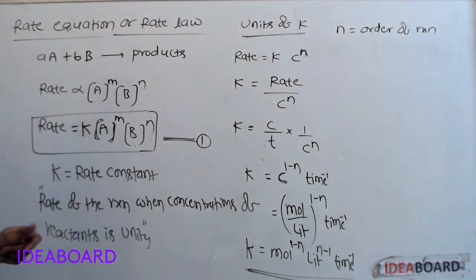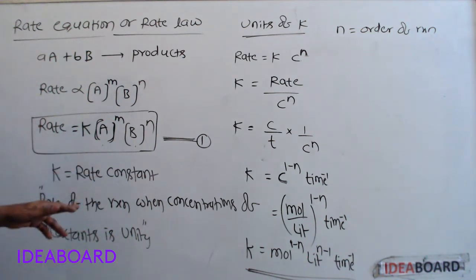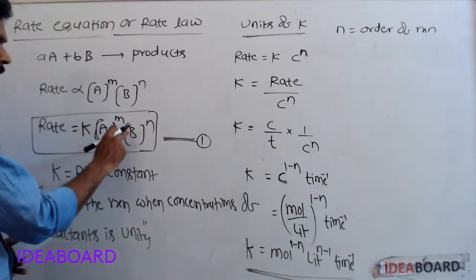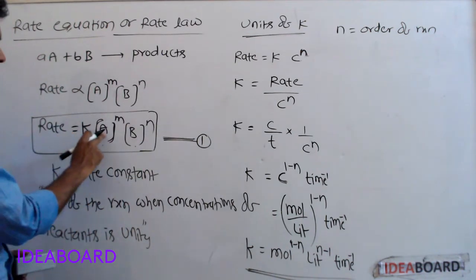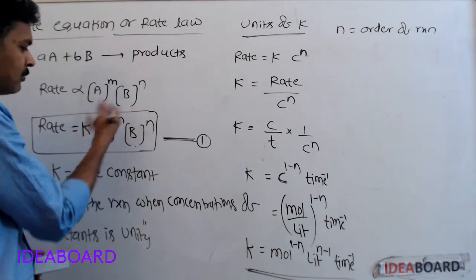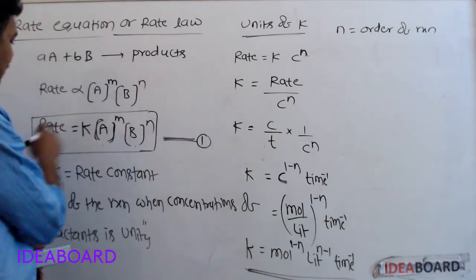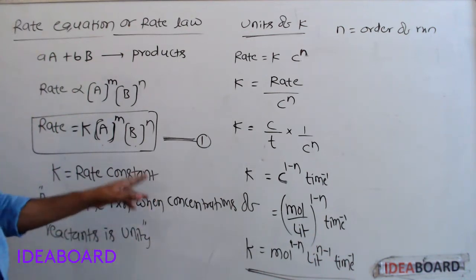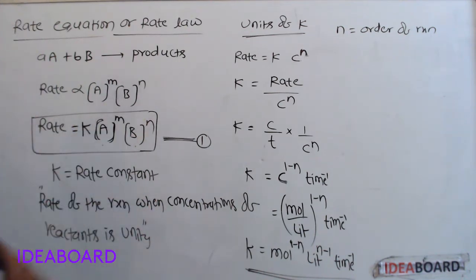Here k is the rate constant, meaning rate of reaction only. If A is 1 and B is also 1, then rate is equal to k into 1 power m, 1 power n, which is 1 only. So rate is equal to k. Rate of the reaction when concentrations of reactants is unity is called rate constant.